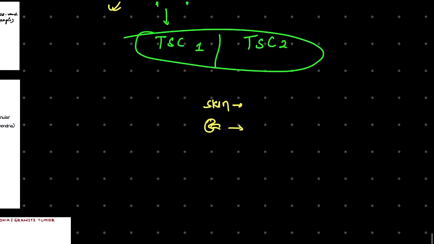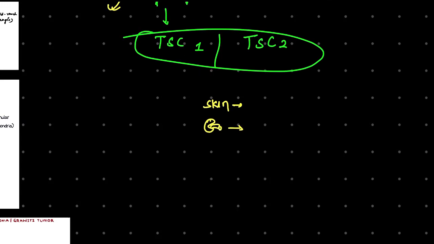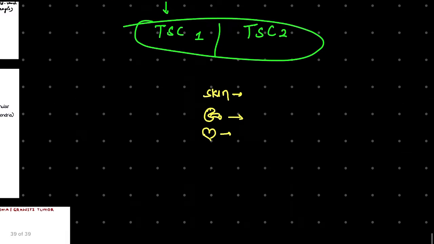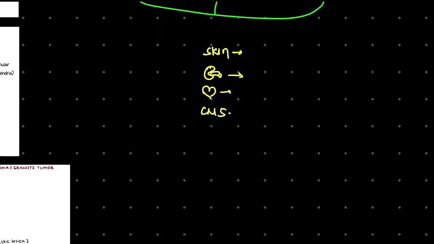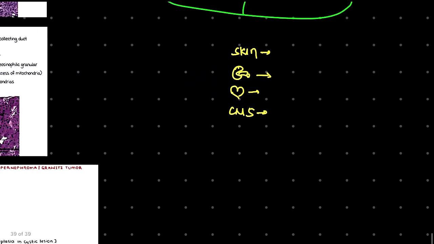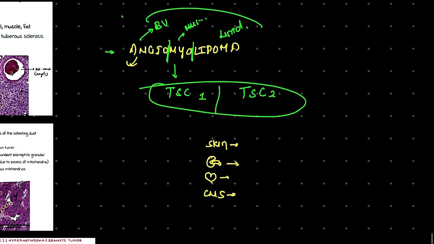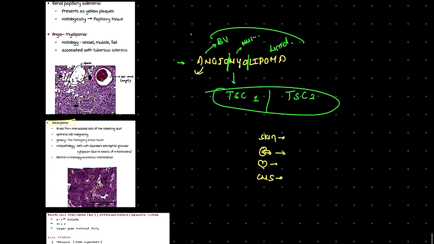In the heart, there will be a cardiac tumor, that is rhabdomyoma. In the CNS, there will be seizures, epilepsy. So that is all about the TSC type 1 and type 2 genes. Because of mutation in these genes, there are different manifestations in different regions of our body.